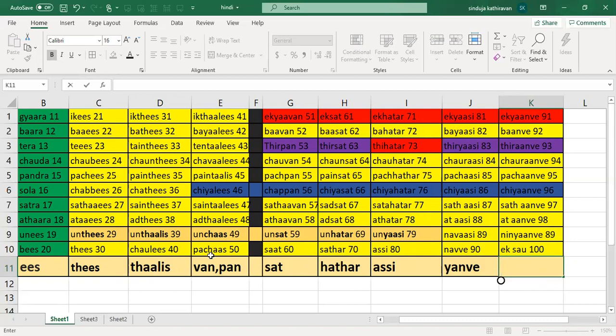The 50 series should be called with van and pan. And the 60 series should be called with sath. 70 series should be called with hattar. This one doesn't even have a record. Right? Yeah.